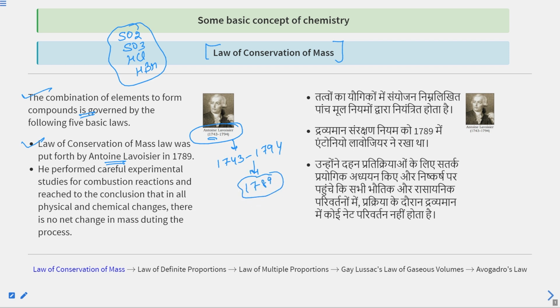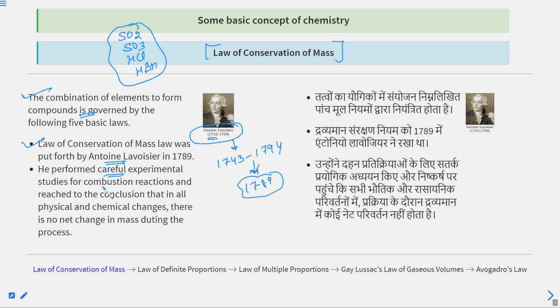In 1789, he performed careful experimental studies and so many experiments on combustion reactions and reached the conclusion. As I told you, the combustion reaction of magnesium, like Mg plus O2 gives MgO. He performed many such combustion reactions, and he reached the conclusion that in all the physical and chemical changes, there is no net change in mass during the process. It's a very, very interesting point.